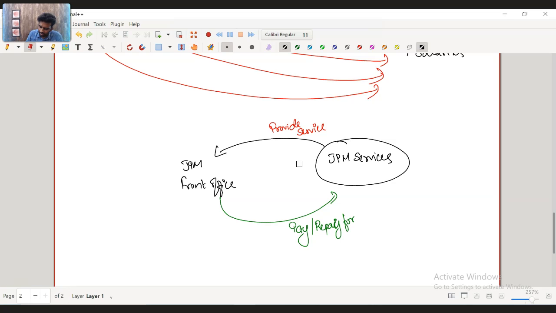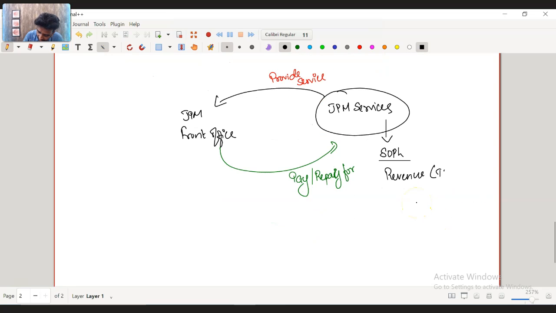So for JP Morgan, what will be the biggest revenue? JP Morgan Services India, if you look at their statement of profit or loss, their biggest revenue will be from all these transfer pricing services from the front office. Whatever payment they get from the transfer pricing services which they have offered, that's what they will get their revenue from.